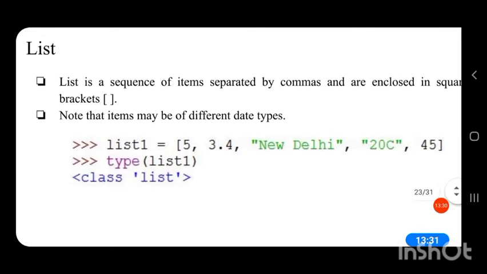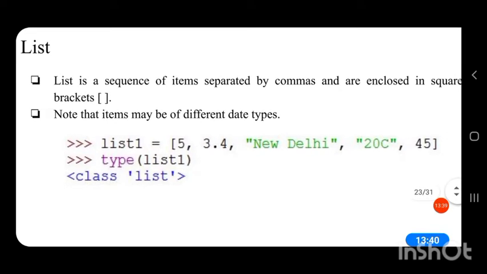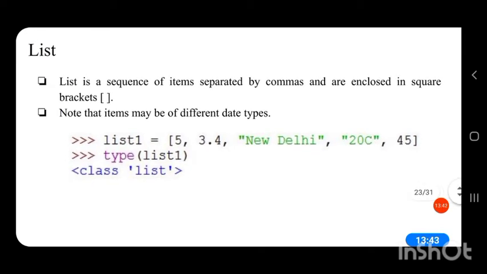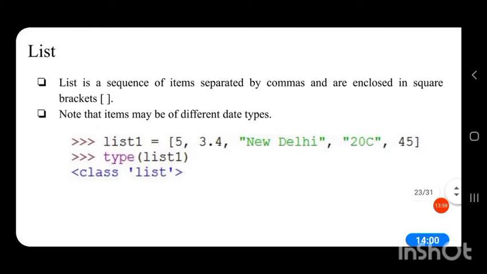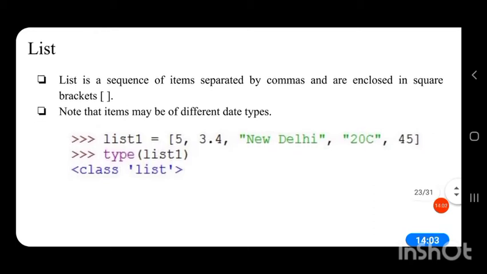You can see I have created a list1. Any name you can give just to identify that it is a list. I have given here the name list1. So list1 equal to 5, 3.4, New Delhi. New Delhi is a string. If I didn't give New Delhi inside single quotes or double quotes, it will produce an error. So you have to give a string inside double quotes or single quotes.